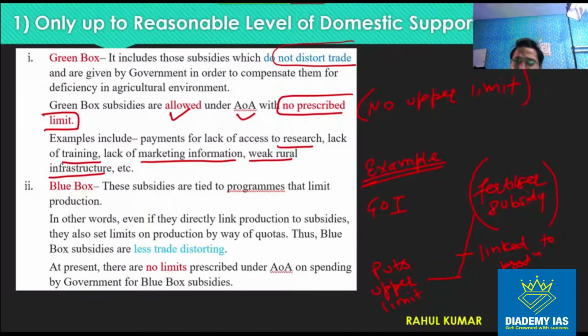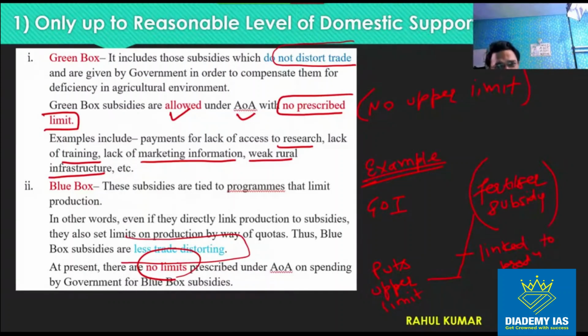So inside the government subsidy only, there is some upper limit which is ensured by the government itself, which actually controls the production itself, right? So these kinds of subsidies are less trade distorting, and there is no limit. Again, there is no limit on the blue box subsidies, right?